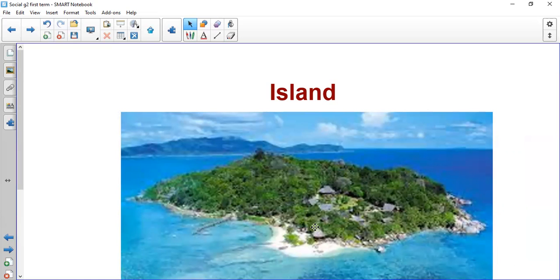Remember the shape of the island? It's like a land in the middle of the water, and the water is around this land from all the sides. Island is land with water around it.